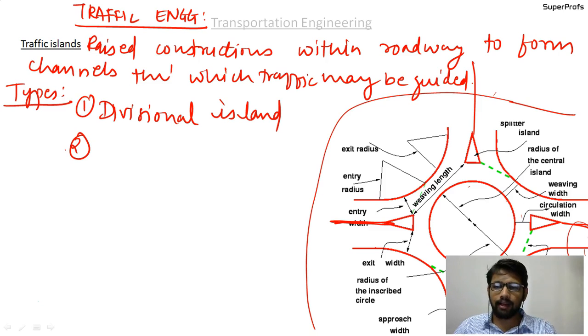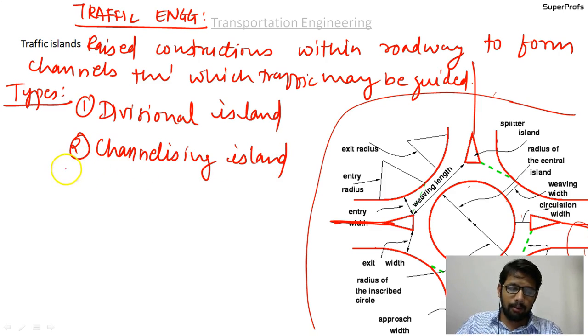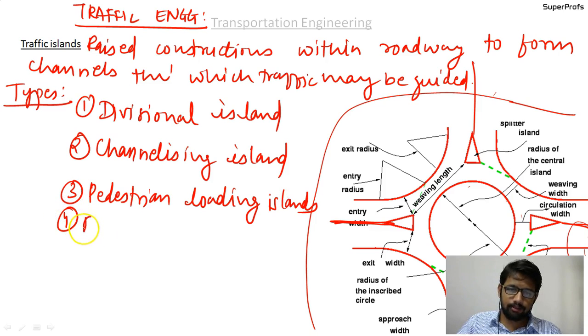The second type of island is channelizing island. And the third one is pedestrian loading islands. Okay, and the fourth one is the rotary islands.